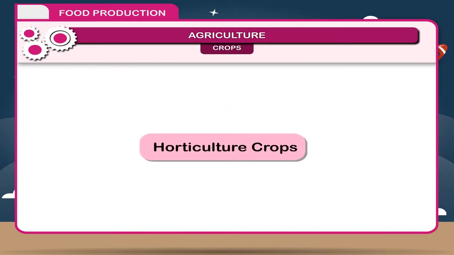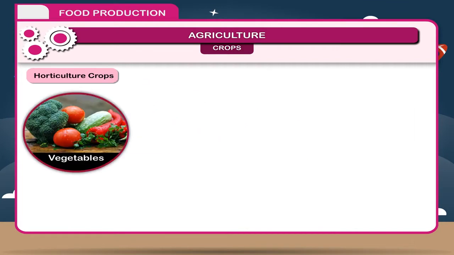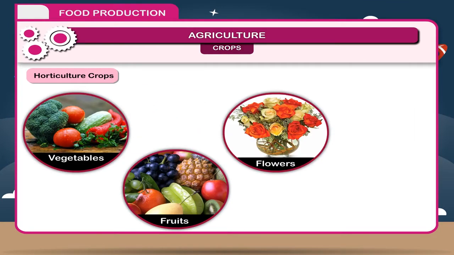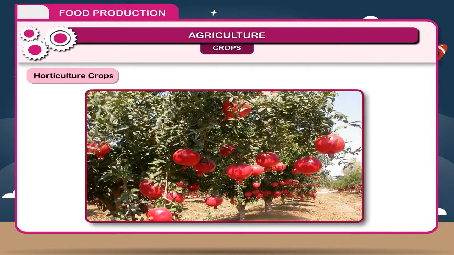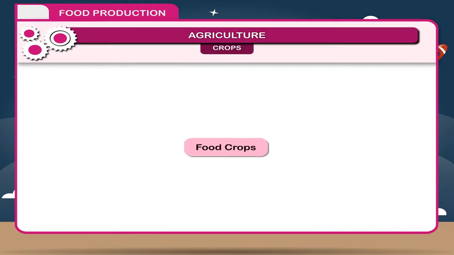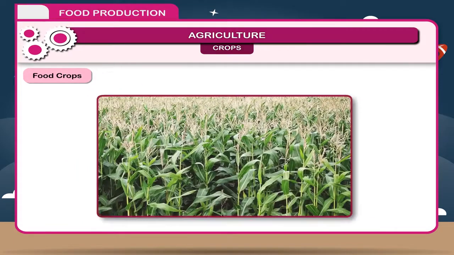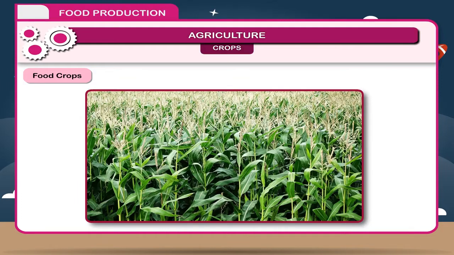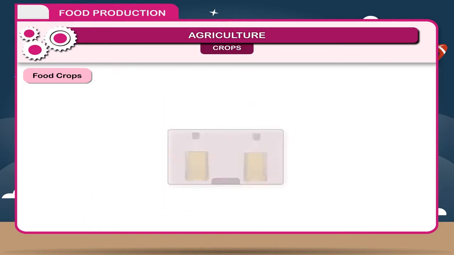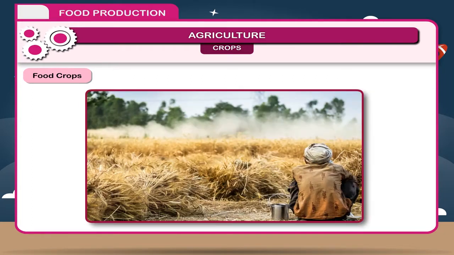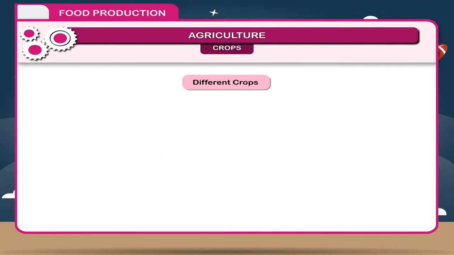2. Horticulture crops. Vegetables, fruits, flowers for decoration and ornamental non-flowering plants grown on a large scale are called horticulture crops. 3. Food crops. These crops are consumed on large scale. The common examples of food crops are cereals, oils, etc. The different types of crops are given in table. Different crops. Name of the crop.